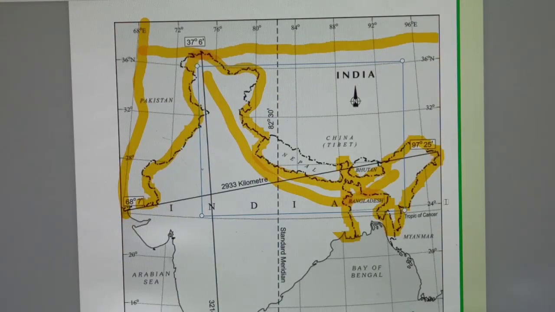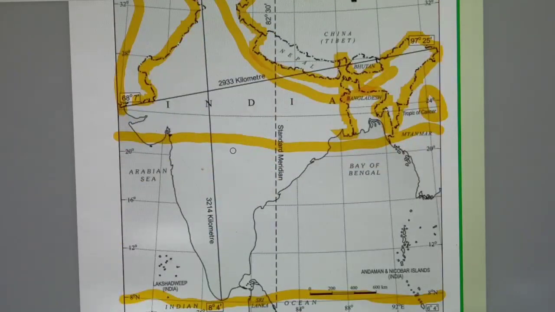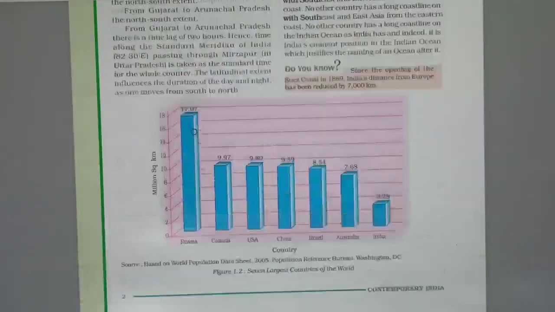This is 24 degree and 22 degree will be in between. From here downwards, the size of India becomes taper.